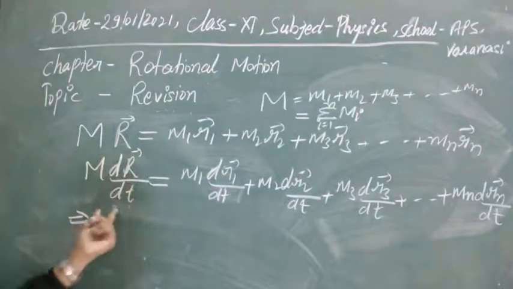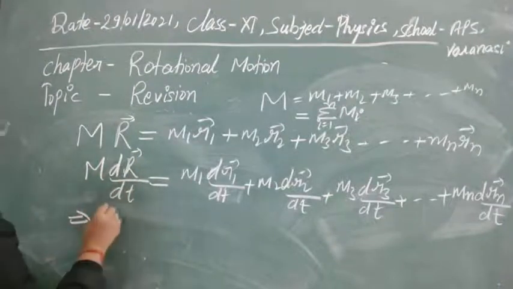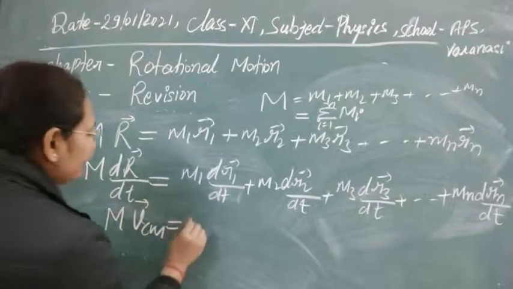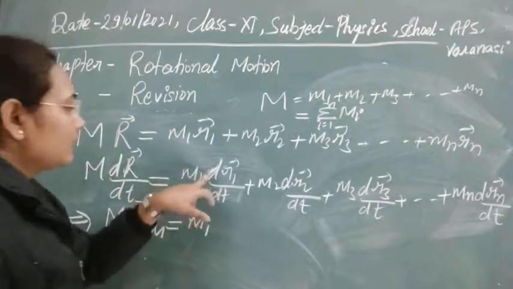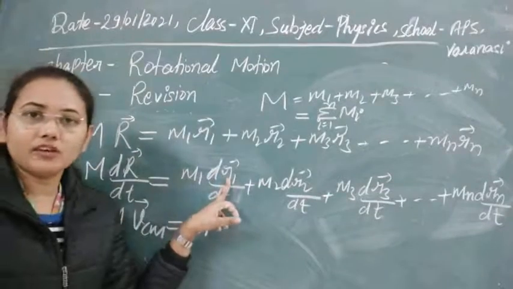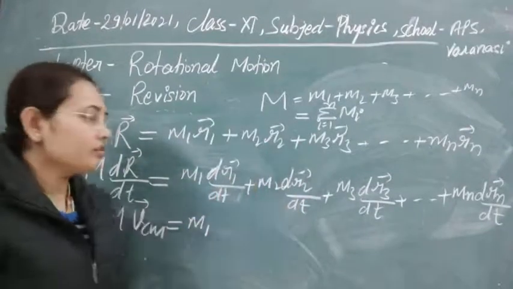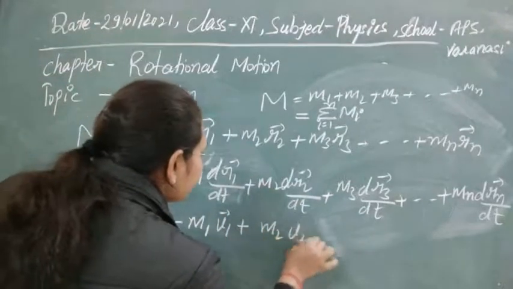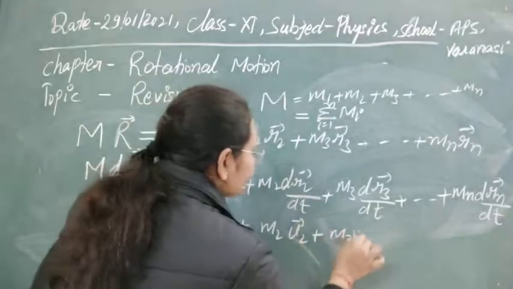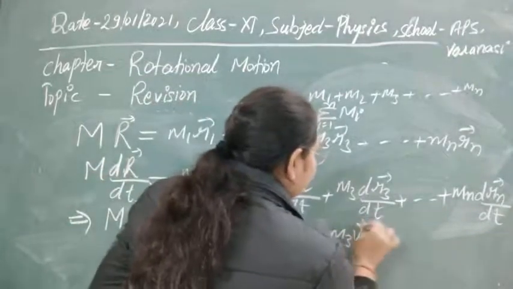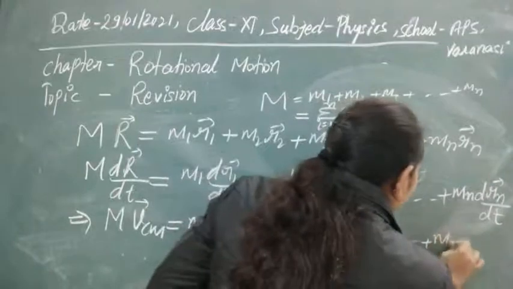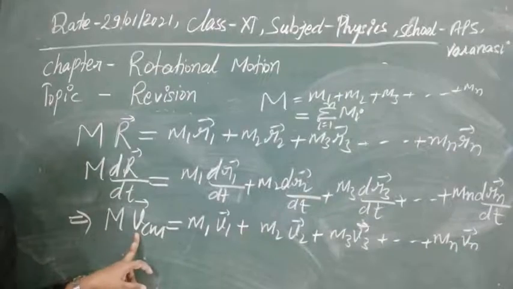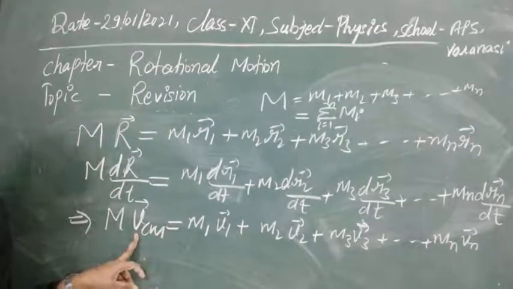So this represents the velocity of the center of mass. Let's denote the center of mass velocity as VCM, and on the right side these are the rates of change of position vectors for the individual particles. Suppose their velocities are v1, v2, v3, and so on up to vn. Then with the help of this formula, we can easily calculate the velocity of the center of mass.